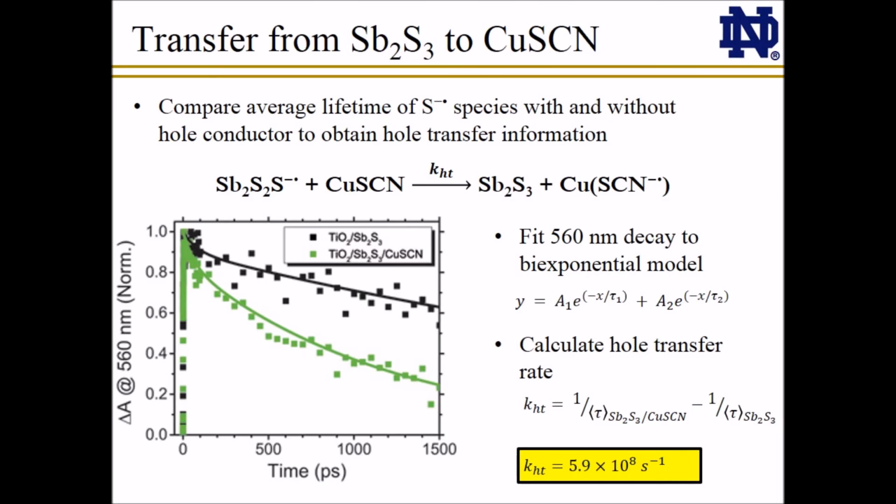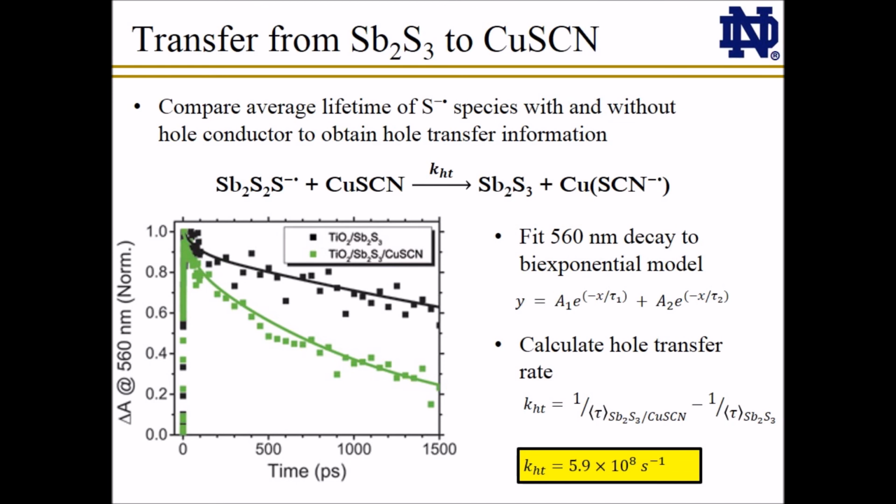To determine the rate of hole transfer from antimony sulfide to copper thiocyanate, TiO2 films with and without copper thiocyanate were employed. It is assumed that in films without copper thiocyanate, the sulfide radical can recombine via non-radiative recombination reaction. On the other hand, in the presence of copper thiocyanate, we expect that these trapped holes can be scavenged by the copper thiocyanate, as shown in this reaction here. This scavenging should give rise to a faster induced absorption recovery for the films employing copper thiocyanate. This is indeed what is seen as shown in this figure.